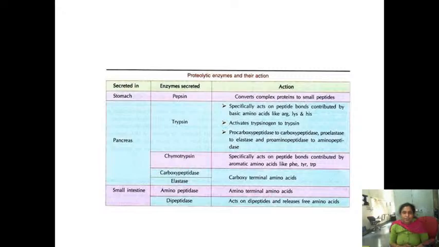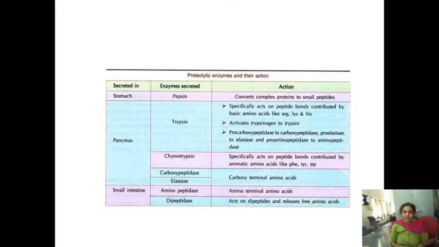What is the action of trypsin? It specially acts on the basic amino acids arginine, lysine and histidine. This trypsin activates trypsinogen to trypsin, and it also converts all the rest of the inactive forms to active forms. Now carboxypeptidase and elastase act upon the peptide bonds from the carboxy terminal.